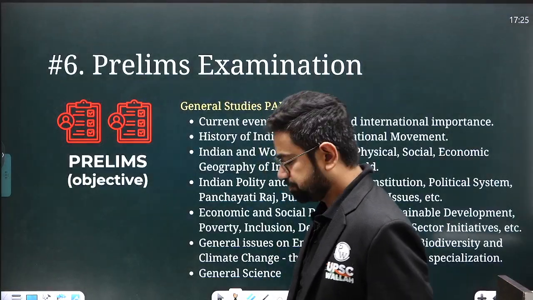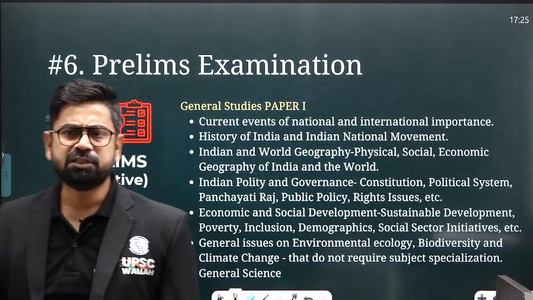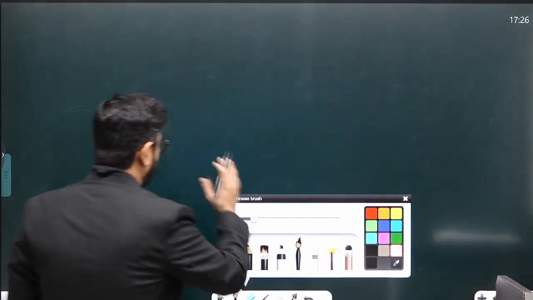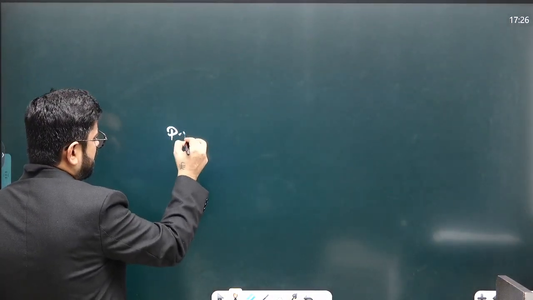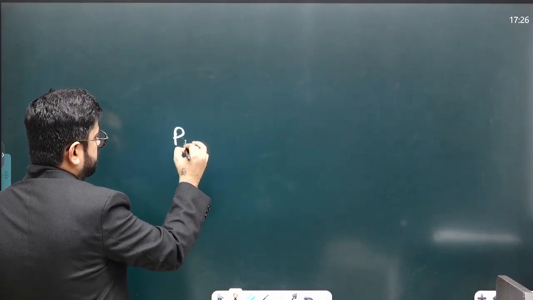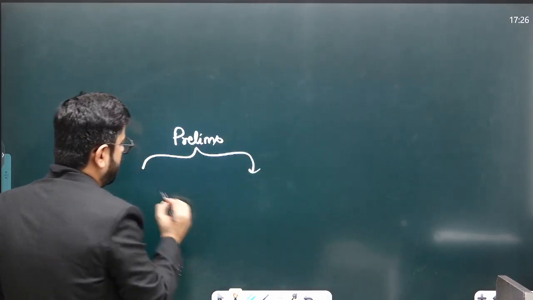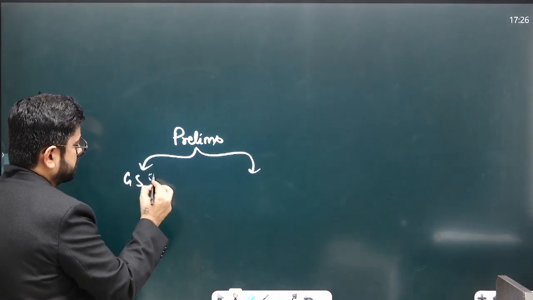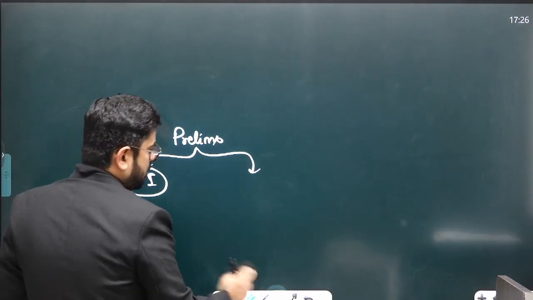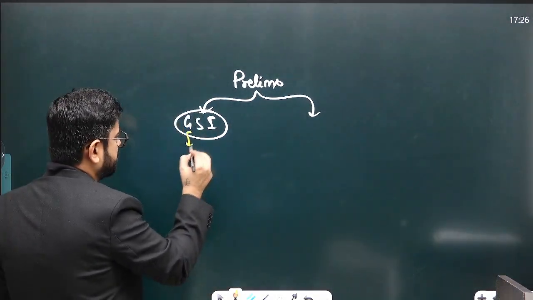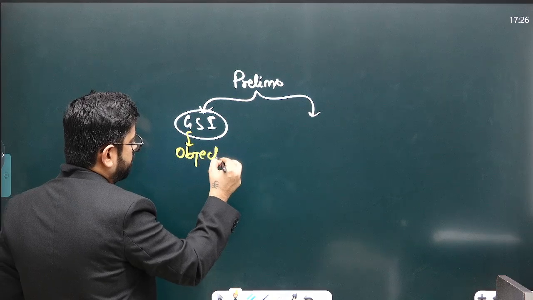So prelims exam has 2 papers, right? So basically there are 2 papers. One is general studies 1. So this paper is basically of 200 marks, objective type paper.